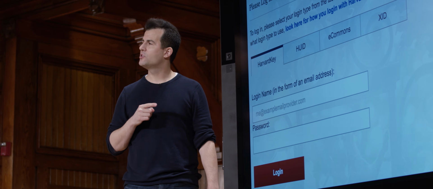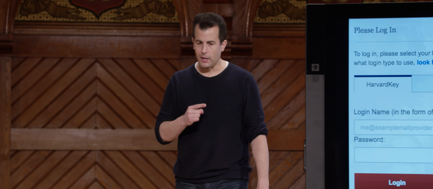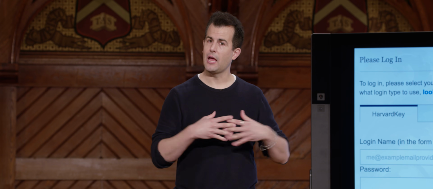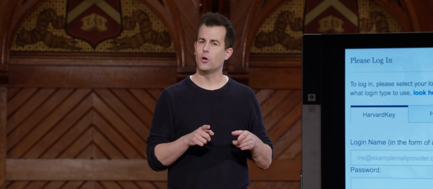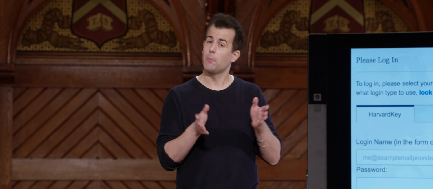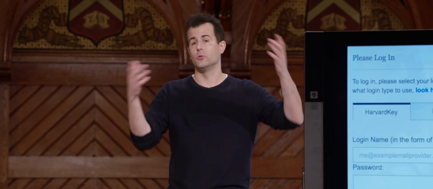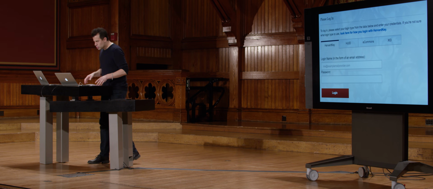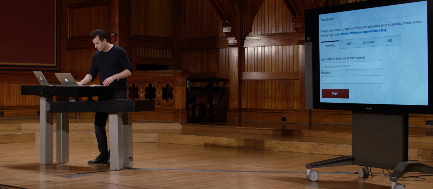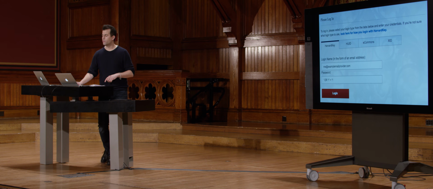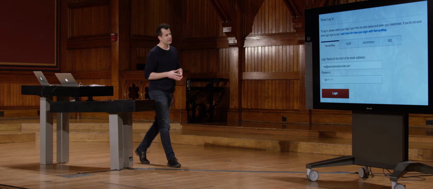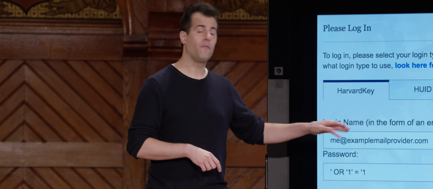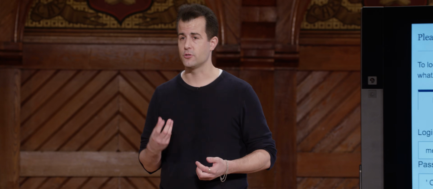But if they're using SQL, this is what worries me. They are at some point taking what I, a human, typed in, hopefully a good guy, but could be a bad guy, typed into their website and plugging it into a SQL query. Because they're not just going to necessarily do select star from users. They might actually say select star from users where username equals such and such and password equals such and such, or at least one of those predicates. So what if you've done things poorly in code? And suppose that Harvard had implemented it in such a way that this simple-looking, stupid-looking query is actually a really big threat. So I've temporarily turned off the bullets that you would normally see in a password form. This is not hard. It's just an HTML thing.